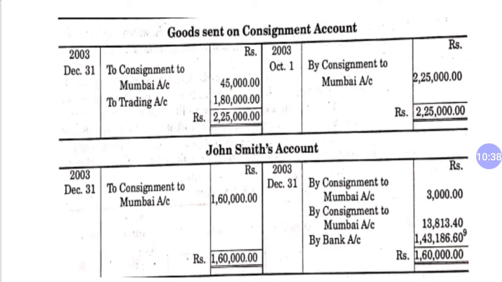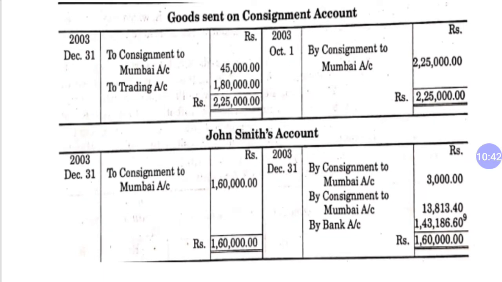After that we have the John Smith account. This account you can also make with the help of the consignment account. In that consignment account where we have John Smith, we can put it in this account on the opposite side, and the balancing figure is by bank. This is the amount which he accepts to pay the consignor. So this is your bank balance and profit in your consignment account.